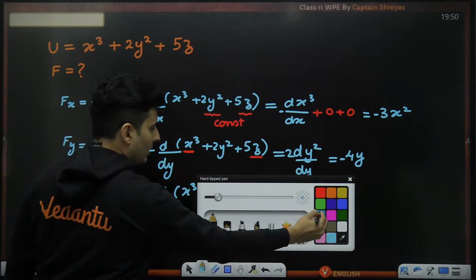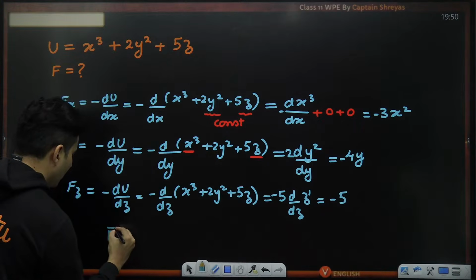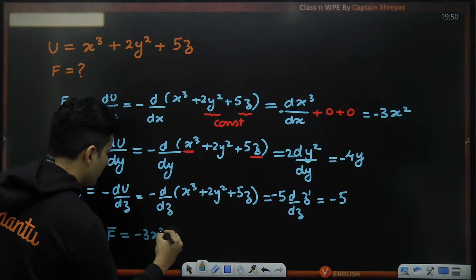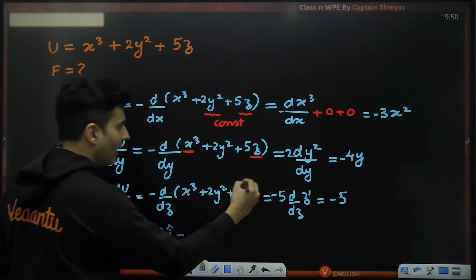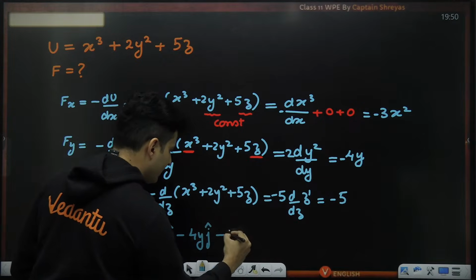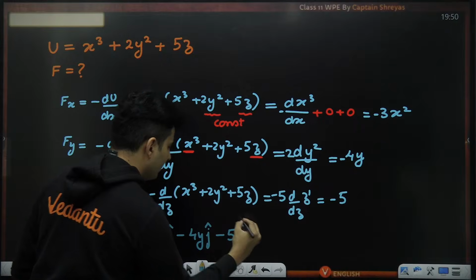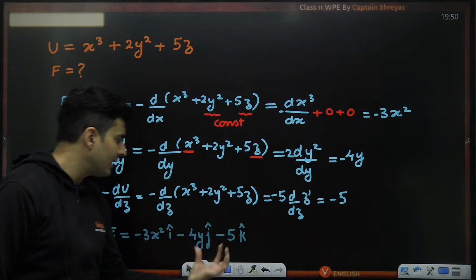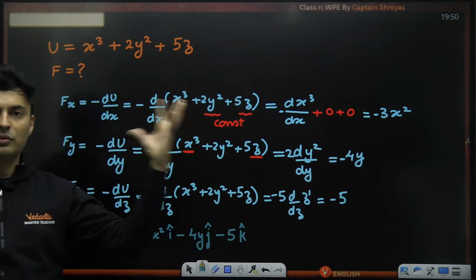So if you ask me what the total force vector will be: minus 3x square i cap, minus 4y j cap, minus 5 k cap. This is the answer. X component, Y component, and Z component with i, j, k. This is the force vector.